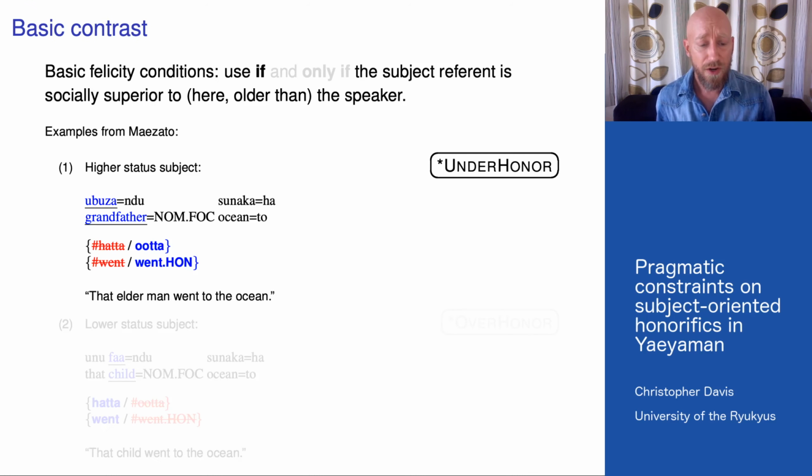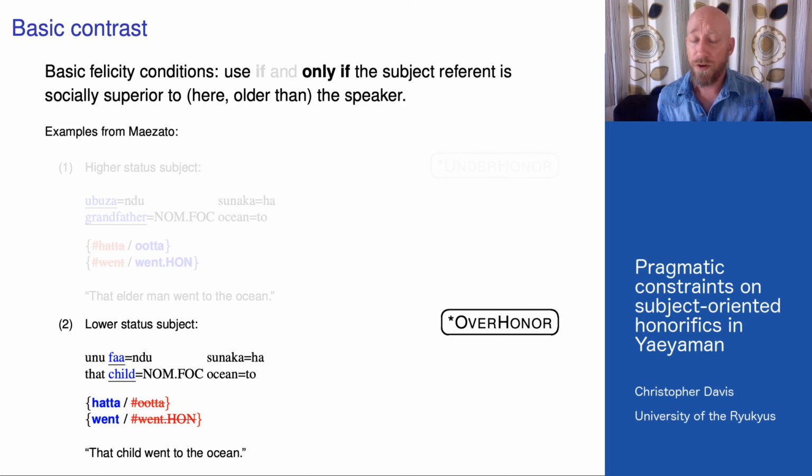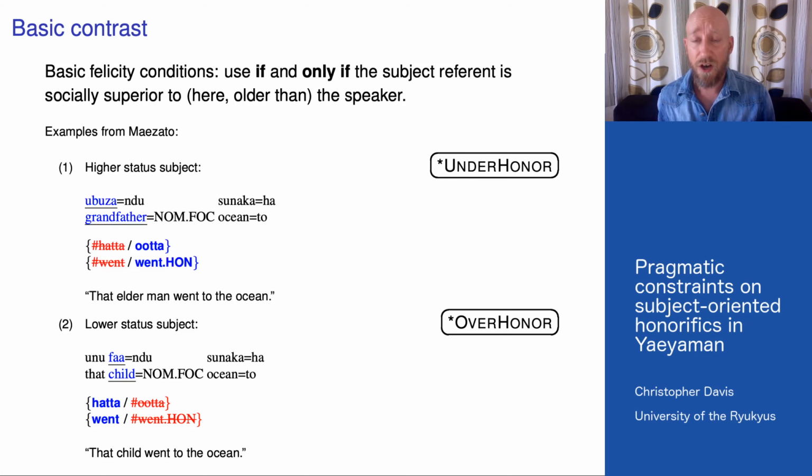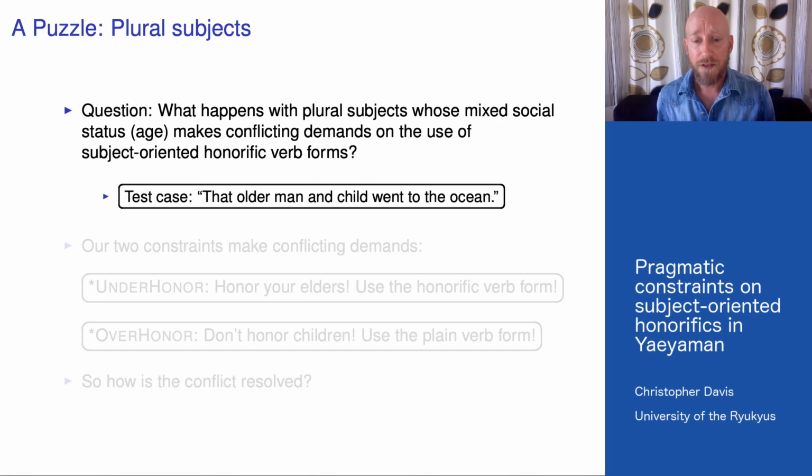*UnderHonor is the constraint that will force the use of the honorific in example 1, while *OverHonor will disallow its use in example 2, giving us the contrast we started with. So far so simple, but now a puzzle. What happens if we have a plural subject whose referent is of mixed social status? Concretely, how will we say something like, "that old man and child went to the ocean" in this language?